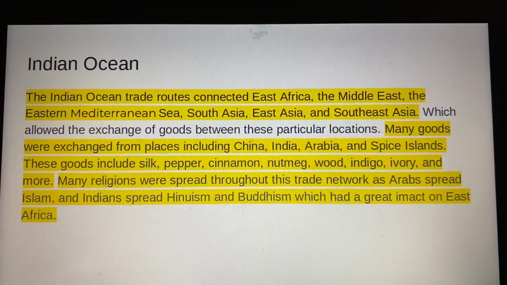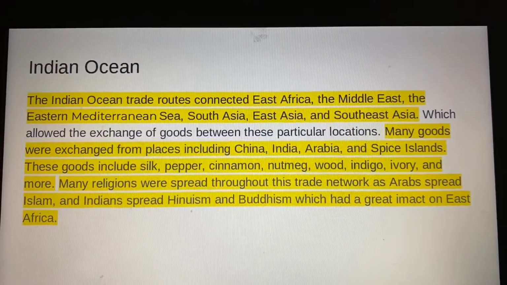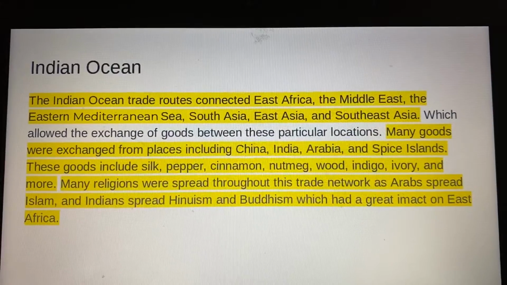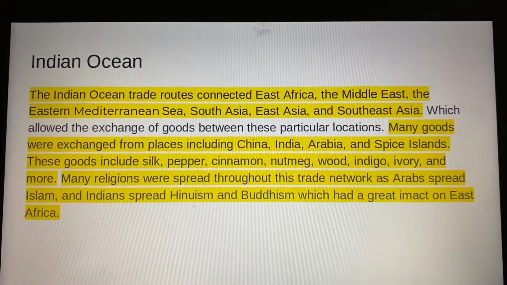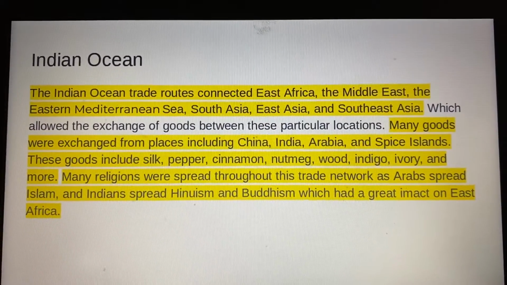Many religions were spread throughout this trade network as Arabs spread Islam and Indians spread Hinduism and Buddhism, which had a great impact on East Africa.